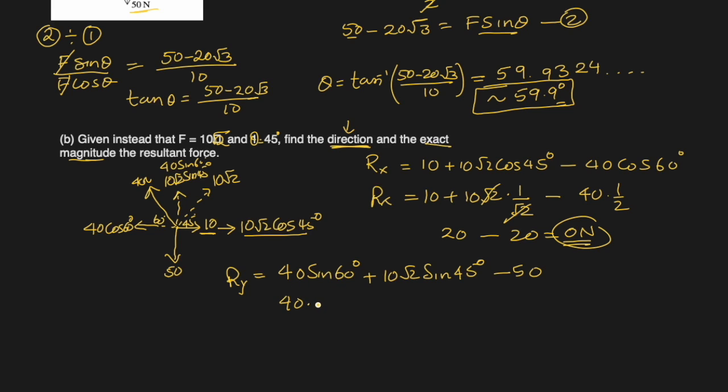Sine 60 is square root 3 over 2 plus 10 square root 2, and this is again 1 over square root 2, minus 50. This cancels here. So 20 square root 3, and this cancels, plus 10, and 10 minus 50 will be minus 40. So 20 times 2 is 40, and square root 3 is less than 2.